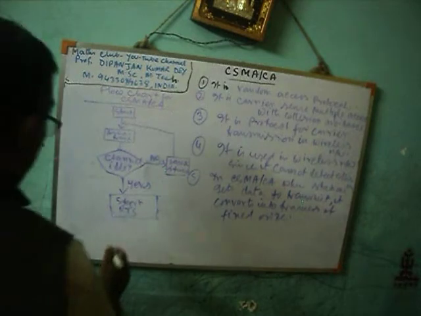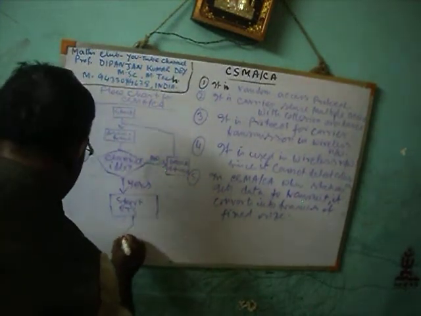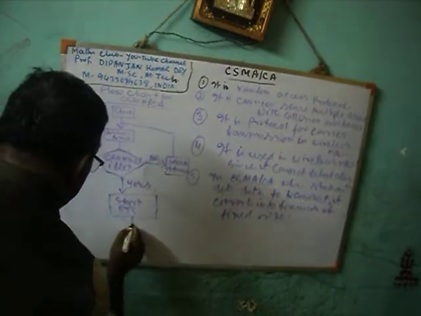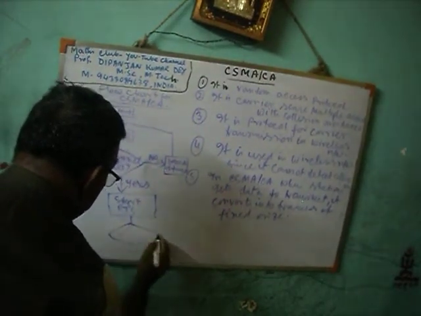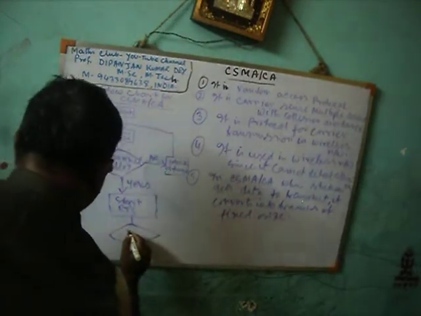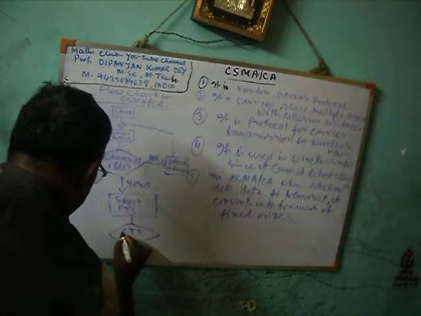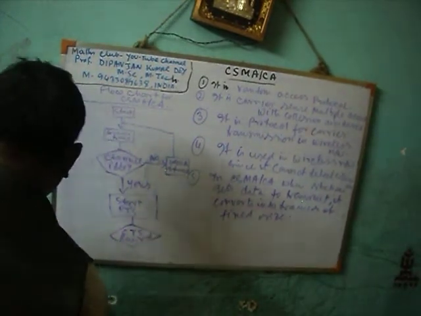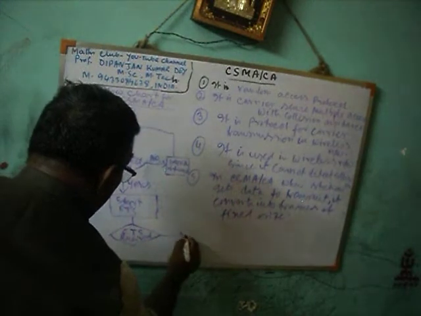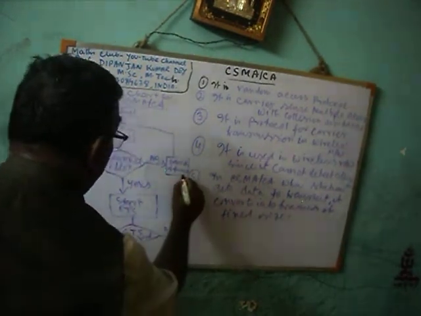After that, when he gets the RTS, then CTS received? If it is no, then go to backoff.